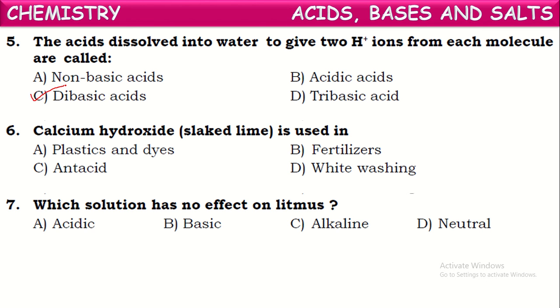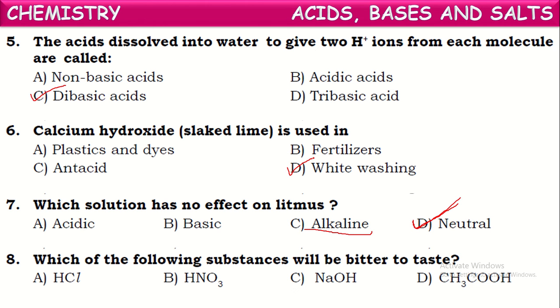Even here, alkaline solutions are mentioned, which are nothing but basic solutions. But the last one, neutral solutions, don't show any effect with the litmus paper. They don't change any color with the litmus solution. So here the answer is whitewashing.